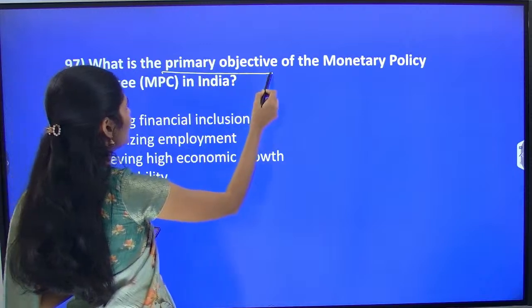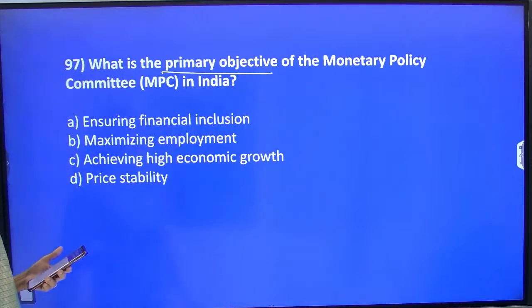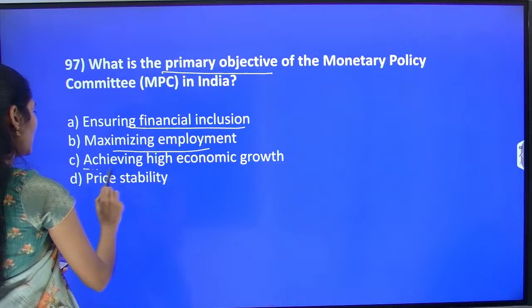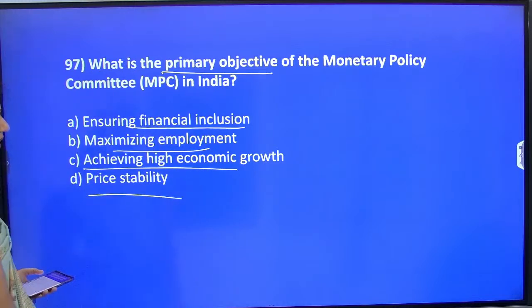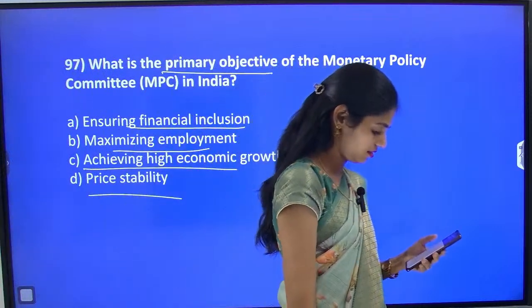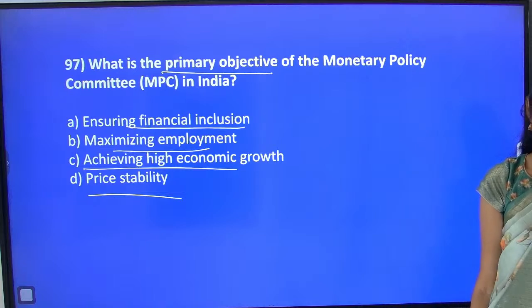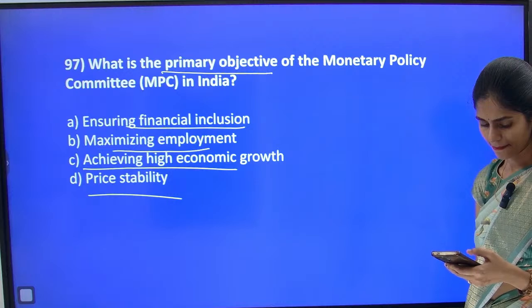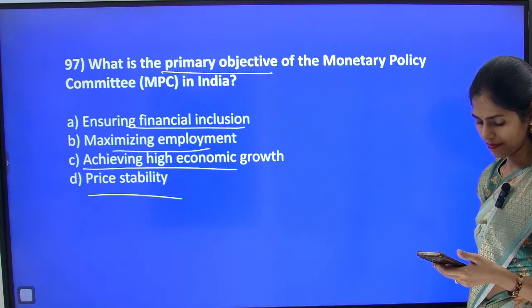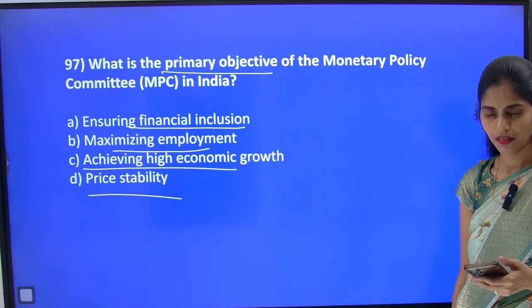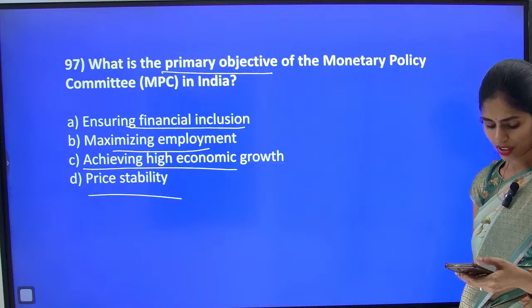And next is a very simple question. What is the primary objective of the Monetary Policy Committee in India? Option A is ensuring financial inclusion, maximizing employment, achieving high economic growth, price stability. So tell me, I want an answer from each and everyone to this question. Tell me please, answer for this 97th question.